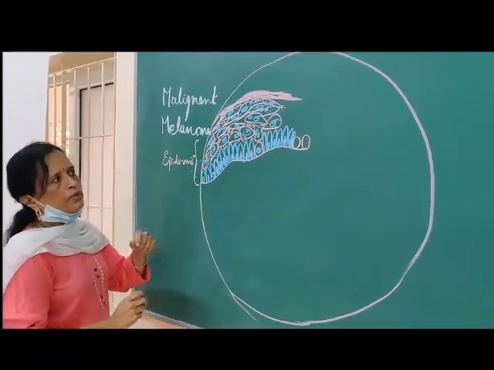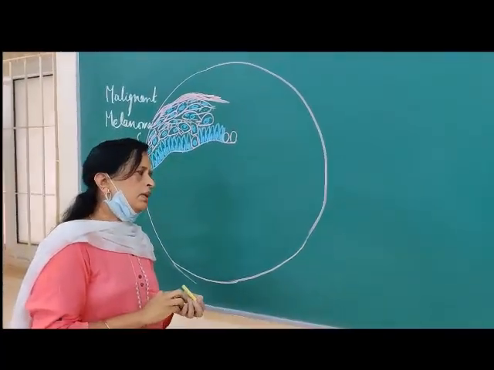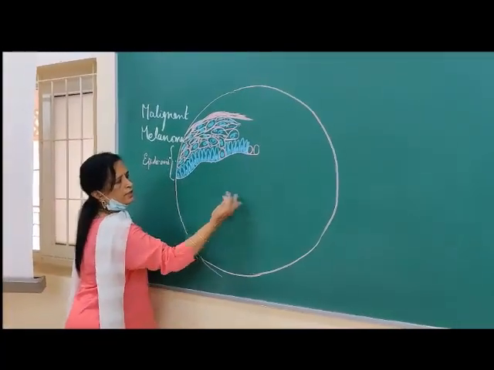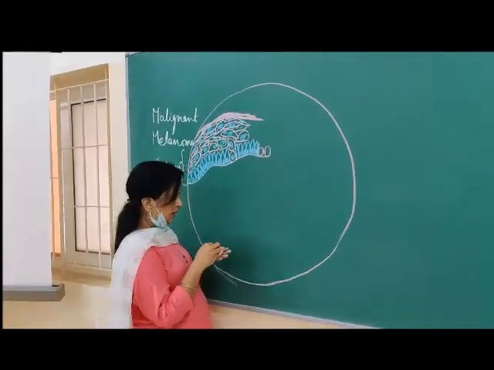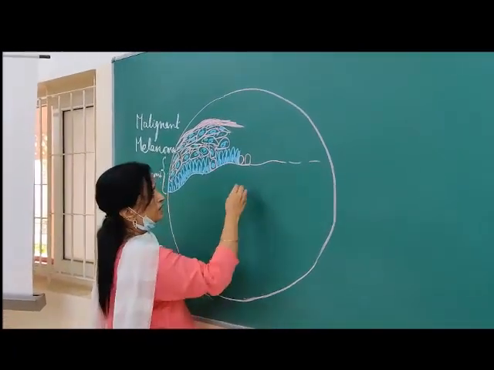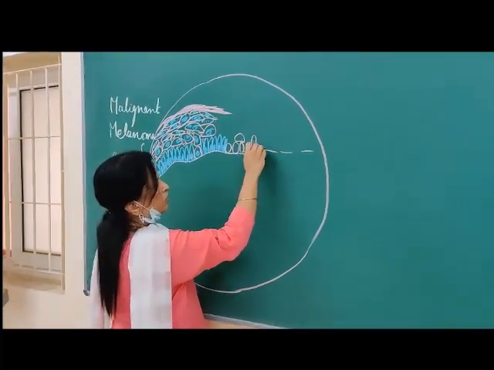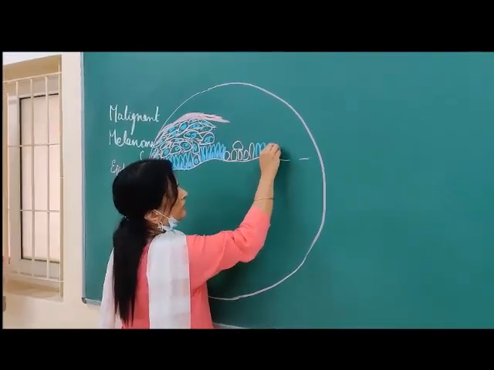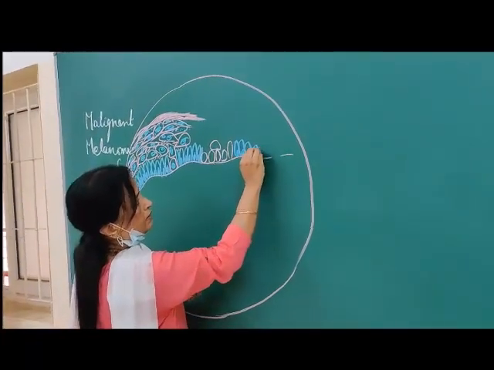So now diagrammatically we are depicting how malignant melanoma is. So we are showing an infiltrating tumor. Before that, if needed, we can fill this up showing junctional activity. That means daughter melanocytes and even the basal cells with transferred melanin.